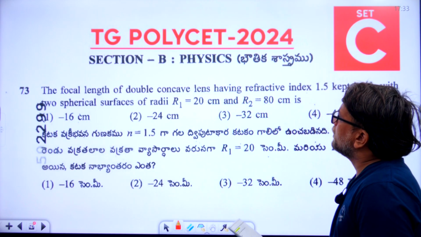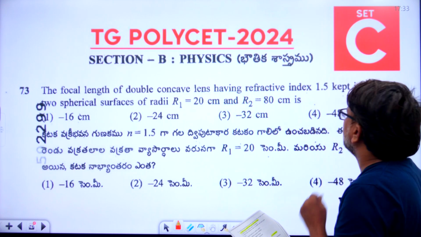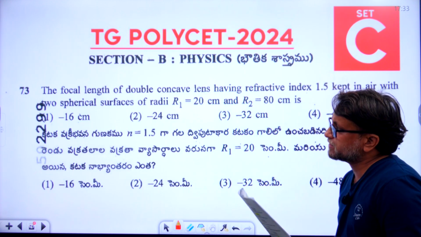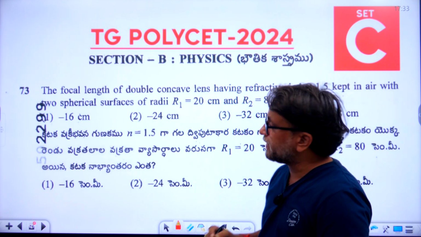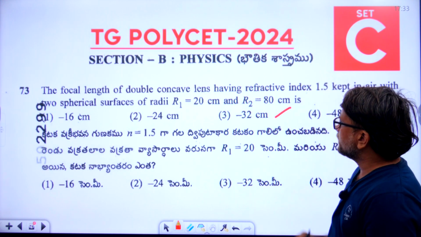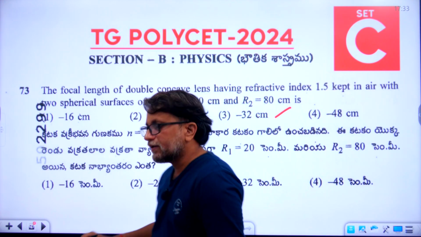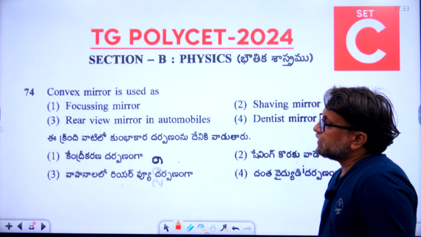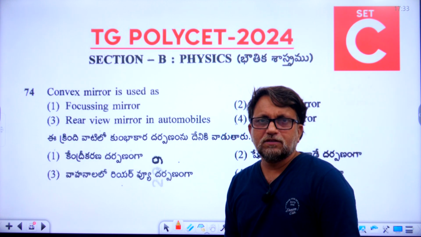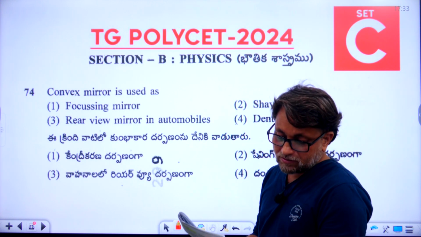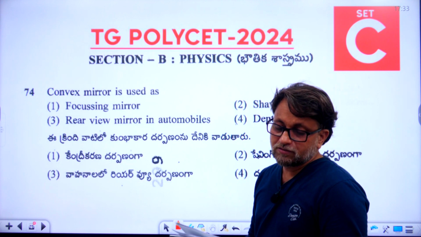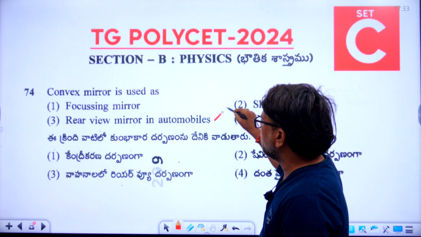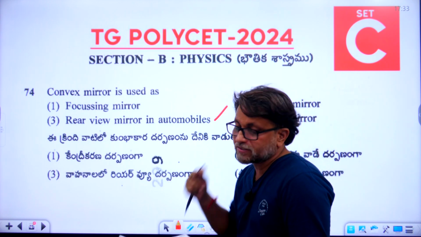The focal length of double convex lens having refractive index 1.5 kept in air with the two spherical surfaces of radius R1 is equal to 20 cm, R2 is equal to 80 cm is. So 73rd, the right answer is third option, minus 32 centimeters. Okay. Now let's go to the 74th question. Convex mirror is used as. What is the right answer, students? Now 74th question, third option is the right answer. Rear view mirror in automobiles. So third option is the right answer for 74th question.